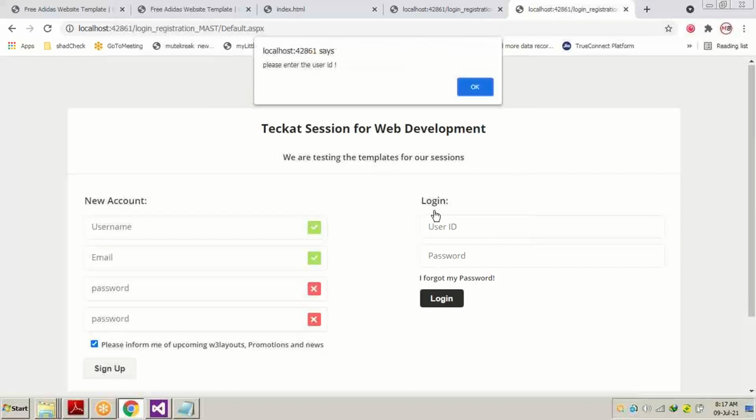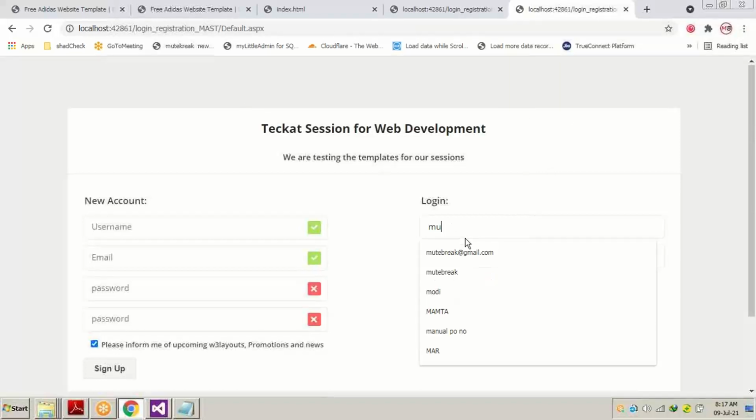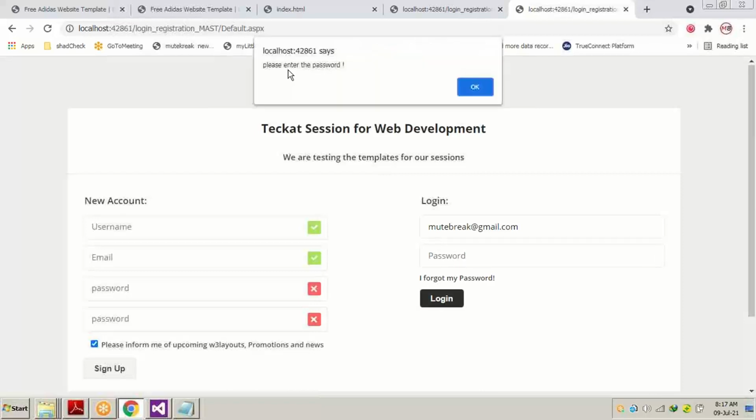Now, if we press the login button and the user ID is empty, the pop-up alert message will come. Where is this alert message coming from? From our JavaScript: please enter the user ID. We will press OK and we will write. Suppose this is my user ID. Now we haven't written anything in our password, and if we press the login button again, you can see it's showing an alert saying please enter the password. The page is not getting refreshed.